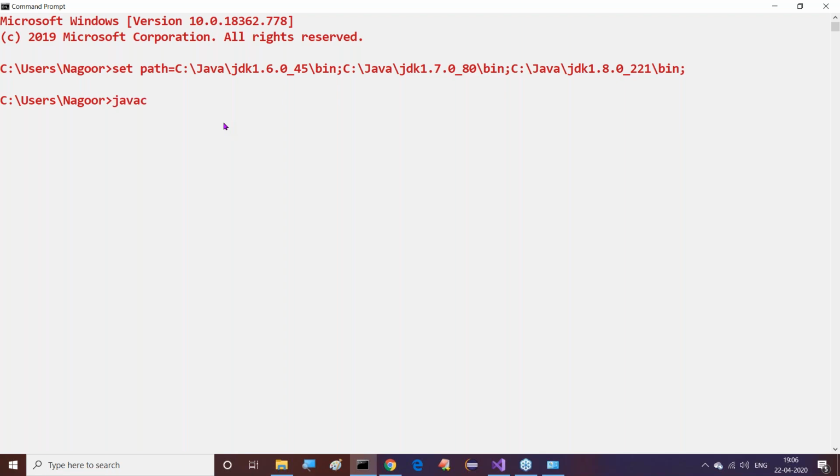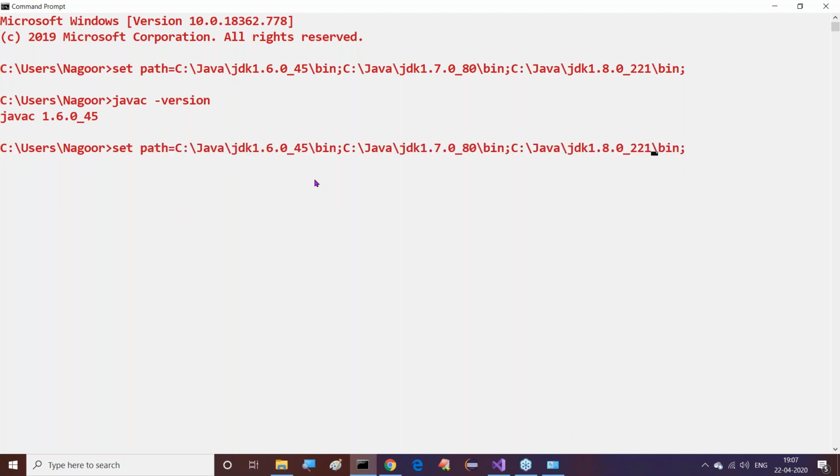Okay, let's confirm it. javac -version, that we provided. Just click on enter. Come on, guys. Now what are we getting? We are getting the 1.6 version here. Why are we getting the 1.6 version? Here we said that 1.6 is the first one. That's why we are getting 1.6, because of the order. Okay, good. Understood your point.